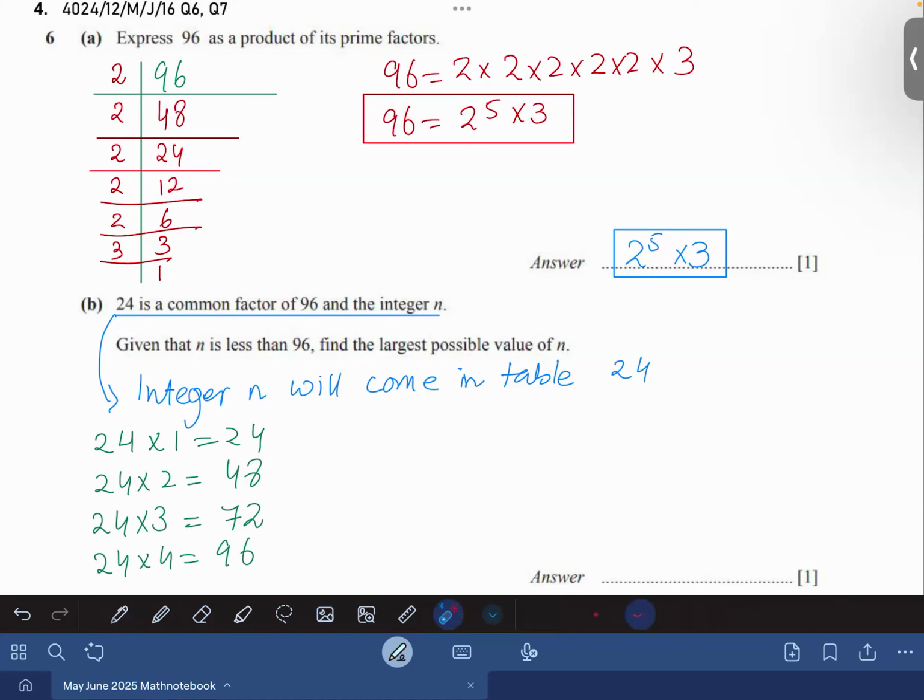Given that n is less than 96, n can be 72, n can be 48, and n can be 24. So find the largest possible value of n. Largest possible is 72. Do you agree with me or not? Yes, sir. So the answer is 72.